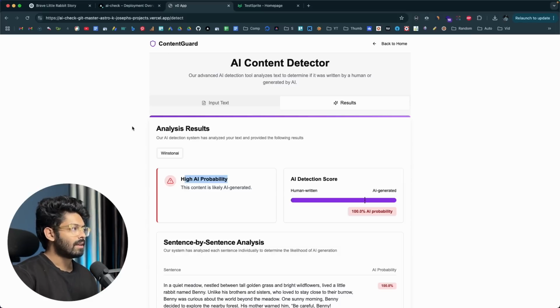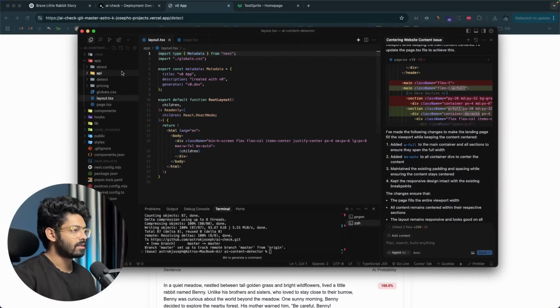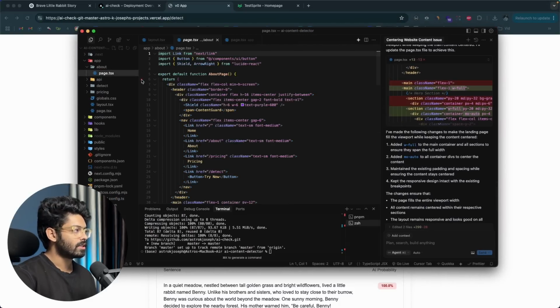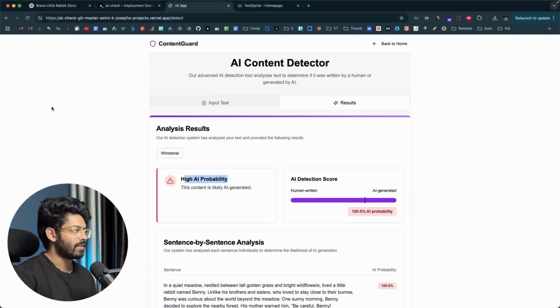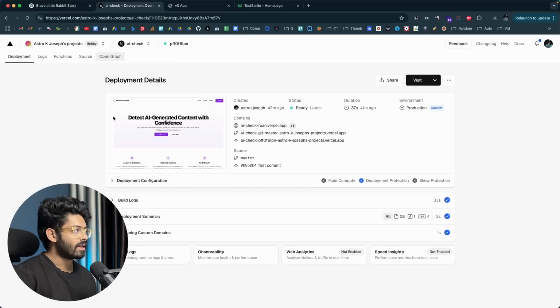I went ahead and built this app entirely using V0 and Cursor. And here I have Cursor opened up. This right here is the code responsible for this particular app. We have an API endpoint in here, then we have the layout file, page.tsx file and everything else. And then I went ahead and hosted the same in Windsurf. And now this particular website is live.